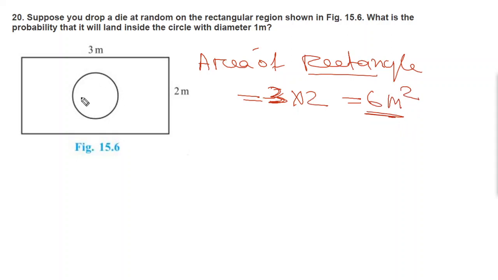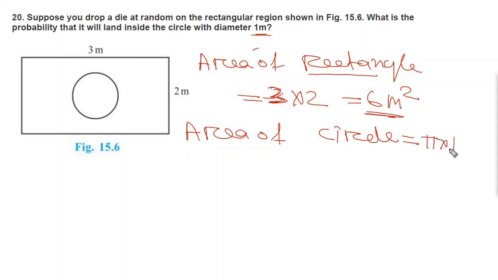Then we can find the area of the circle. What is the area of the circle? Pi r square. Pi into r square. Here we have diameter 1 meter, so r will be 1 by 2. So 1 by 2 square, which will be equal to pi into 1 by 4, or you can write it as pi by 4 meter square.